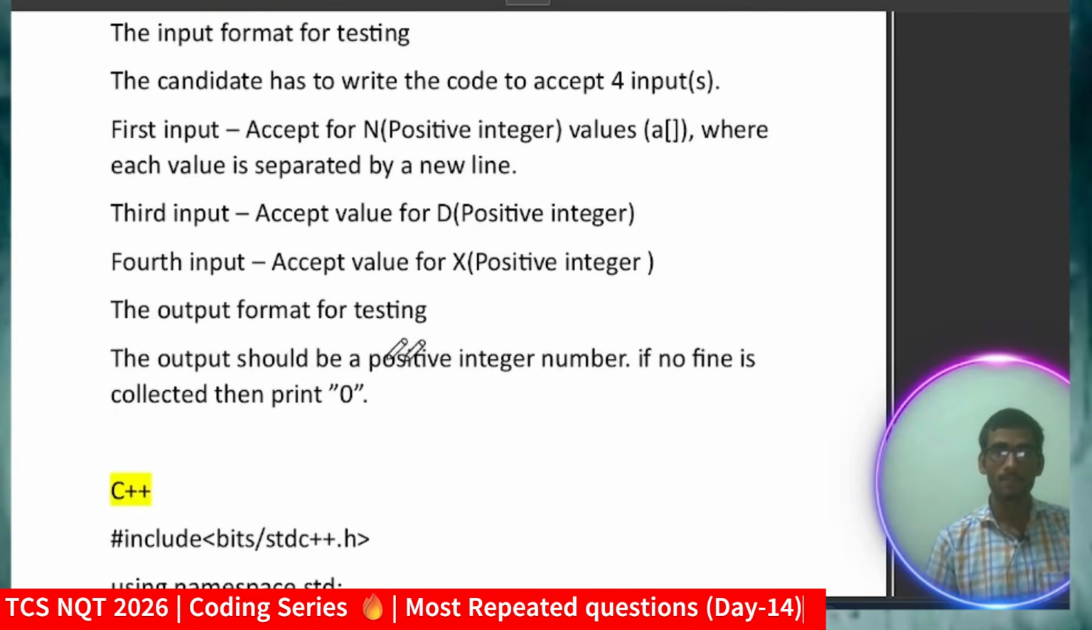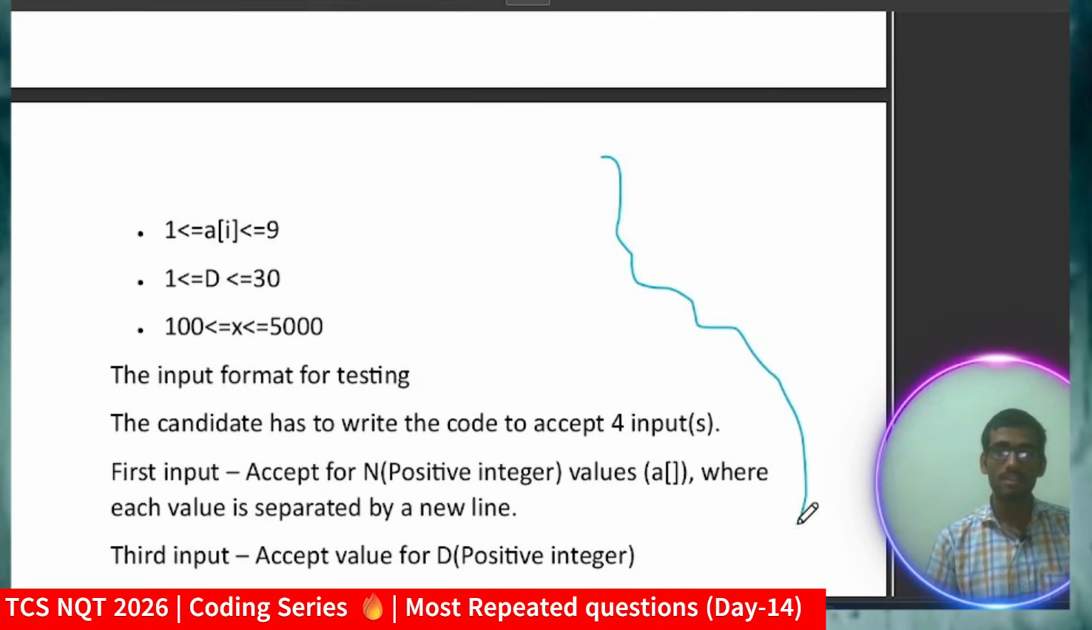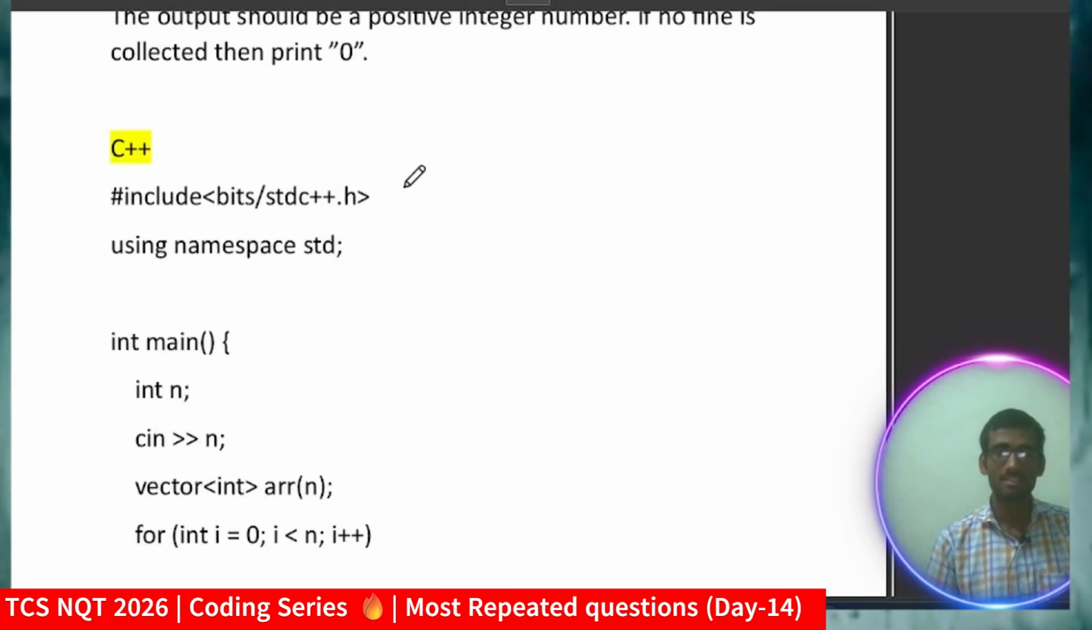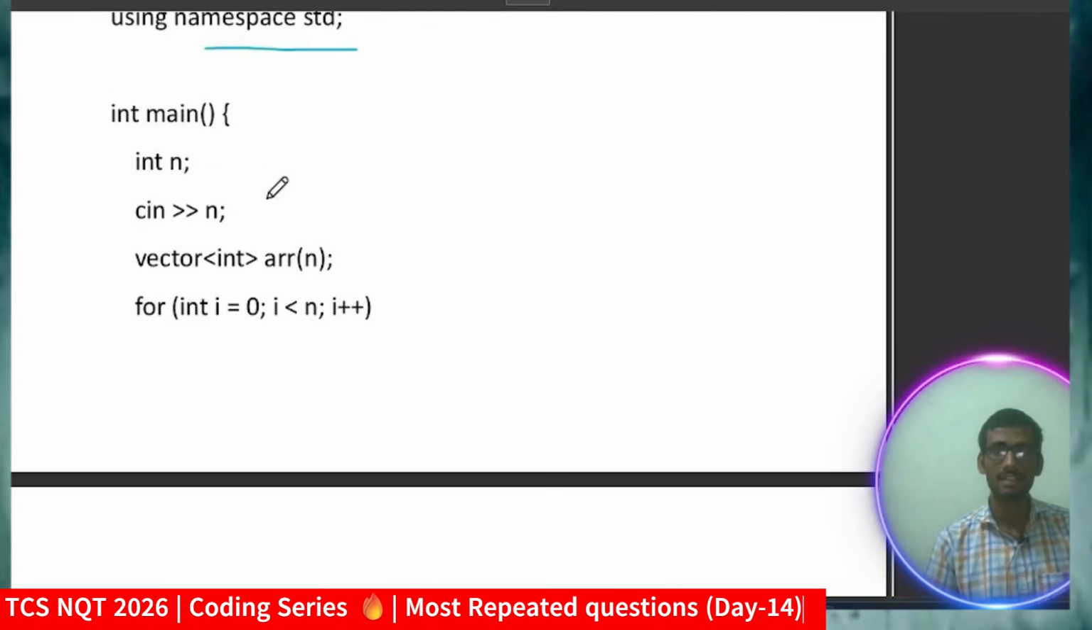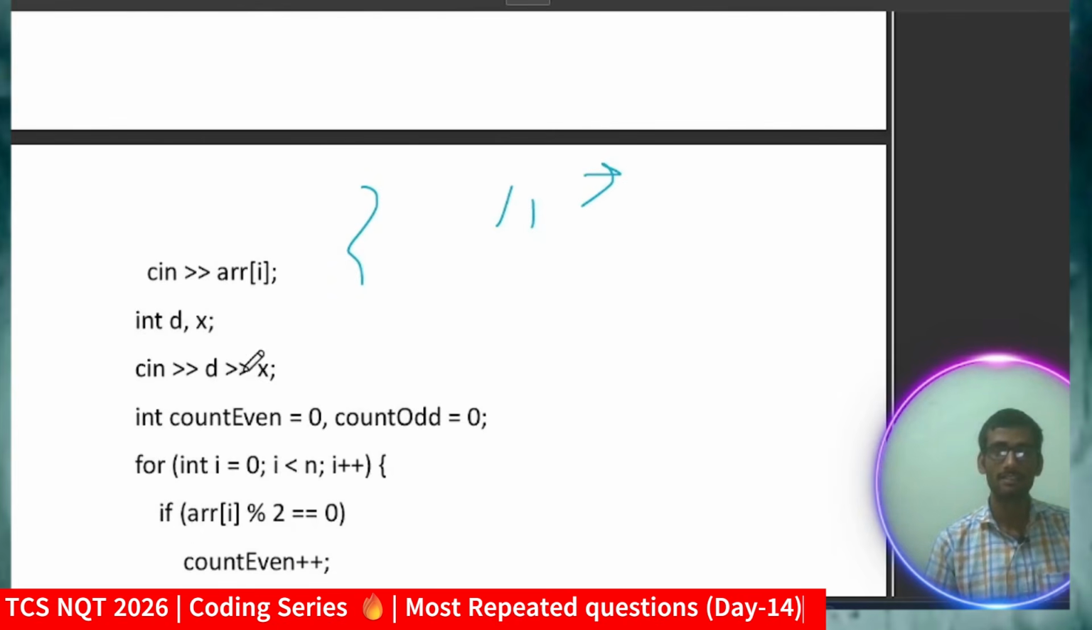Now let me give you the solution. This is also an explanation of what we are going to do here. Whatever I have just talked about, I have written here in textual form so that you will get clarity. Now talking about the C++ solution, including the library #include <bits/stdc++.h>, using namespace std, taking the input n, which will denote the number of vehicles. Now I will take the array which will denote the vehicles coming, meaning the last digit of each vehicle number. Then you have to take D and X. D is the current date, and X represents the fine.